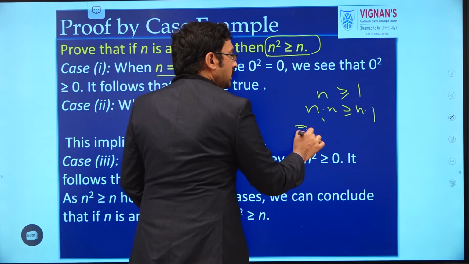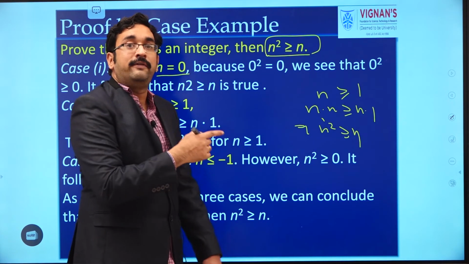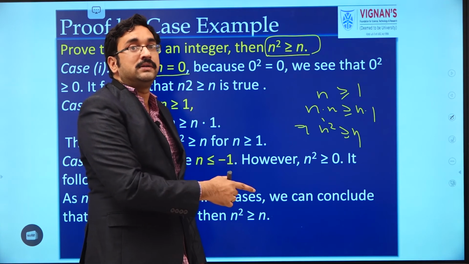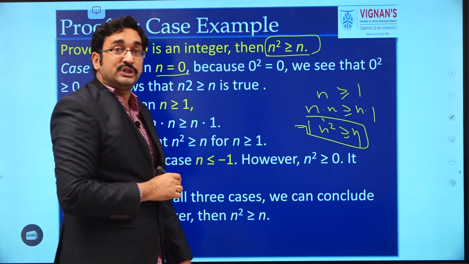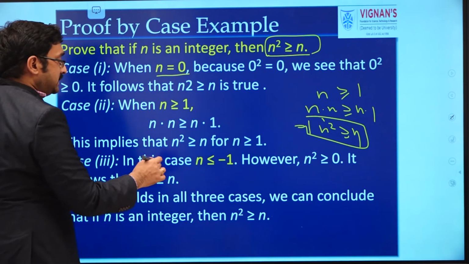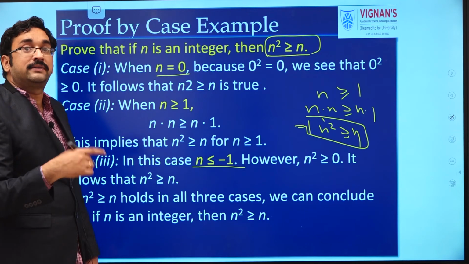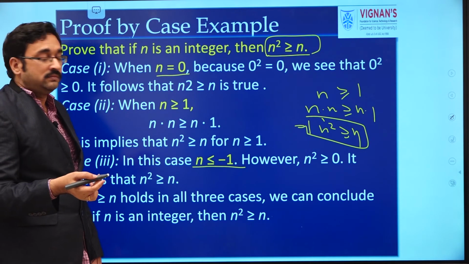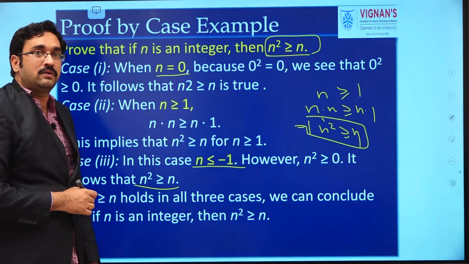That means n square is greater than or equal to n. So for n equal to positive case also, we proved that n square is greater than or equal to n. Now the third case is n is negative. If n is negative, its square will be positive. So in that case also, we proved that n square is greater than or equal to n.